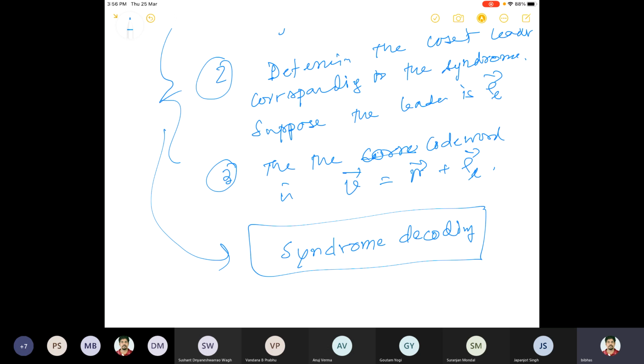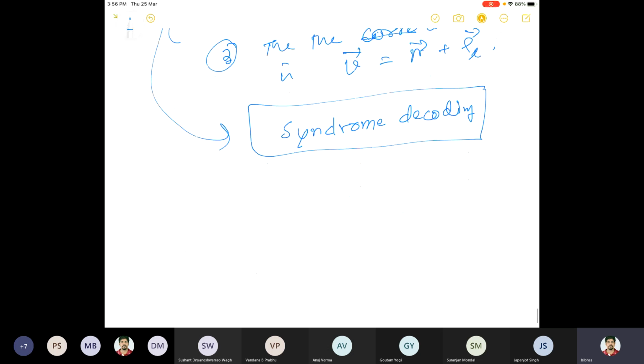So there are two things which are important. One is how to decide the coset leader. Once the coset leaders are determined, they are in one-to-one correspondence with the syndrome. So basically, from the received vector, you calculate the syndrome, go from the syndrome to the error, the coset leader, and from the coset leader you can find the original code word. So let us see one example.